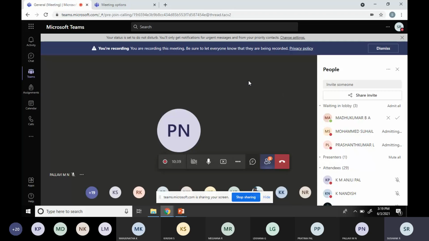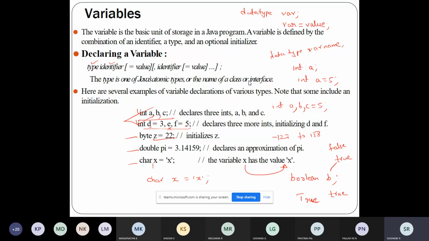This is how variables are declared in Java. A variable means a basic unit of storage. To declare a variable, you need the data type and the variable name. Assigning the value for the variable is optional. It is left to the programmer. If he wants, he can assign it when declaring the variable itself, or he can assign it at a future point of time when the need arises. So this is regarding variables.